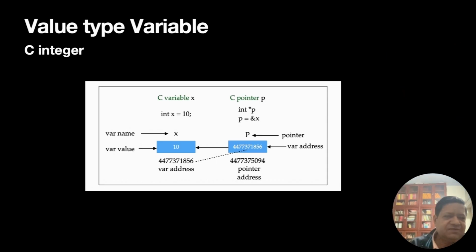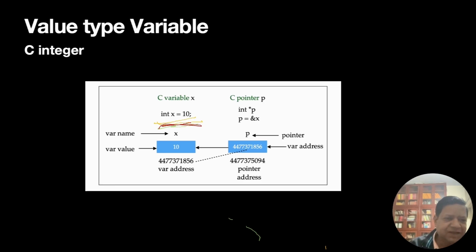So let's look at this C type variable. We need to see this a bit carefully. We have created an integer x. Now in C, what happens?